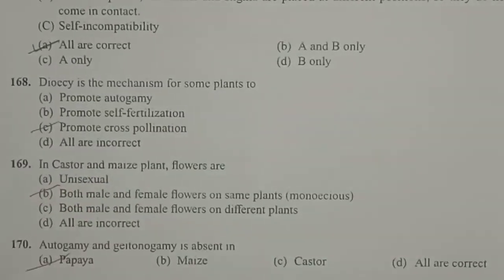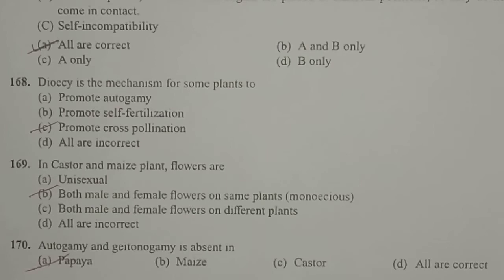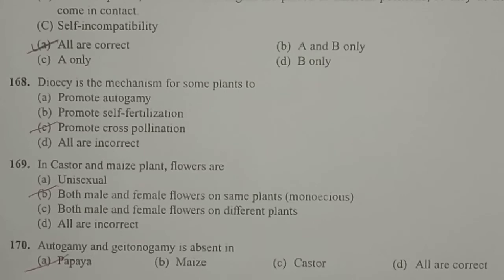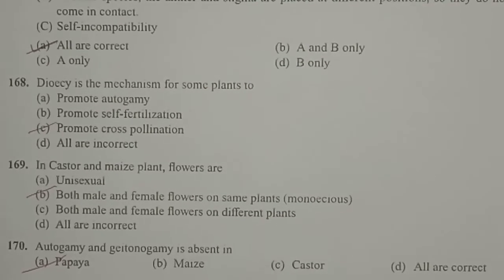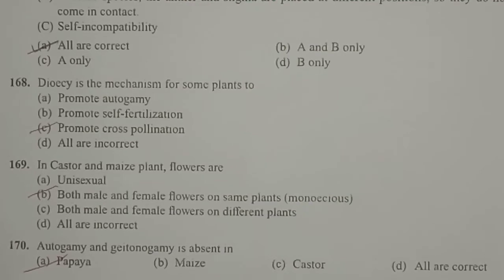Next one, dioecy is the mechanism for some plants to promote cross-pollination. Dioecy refers to both male and female sex organs being present on two different plants, or we can say that male flowers are present in one plant and female flowers are present in another plant. So they usually promote cross-pollination and there is no chance for self-pollination as the flowers are produced on two different plants. That condition is called dioecy, and dioecy mainly promotes cross-pollination.